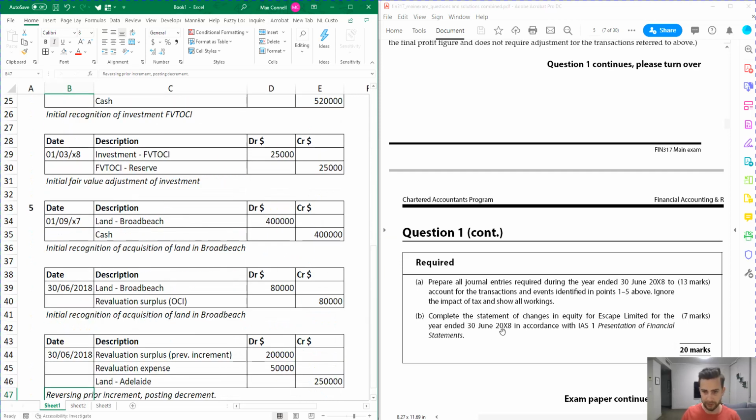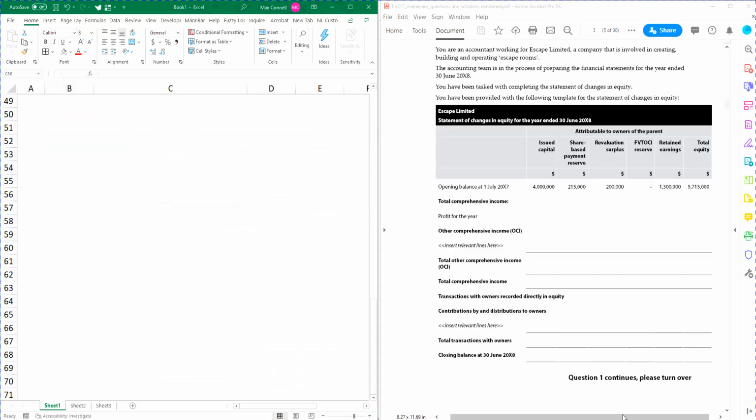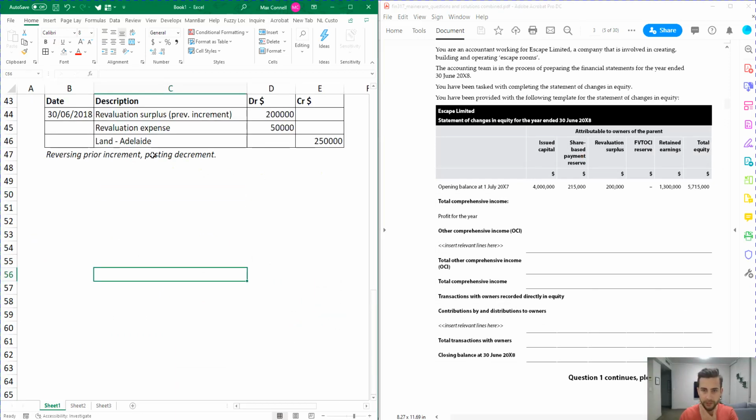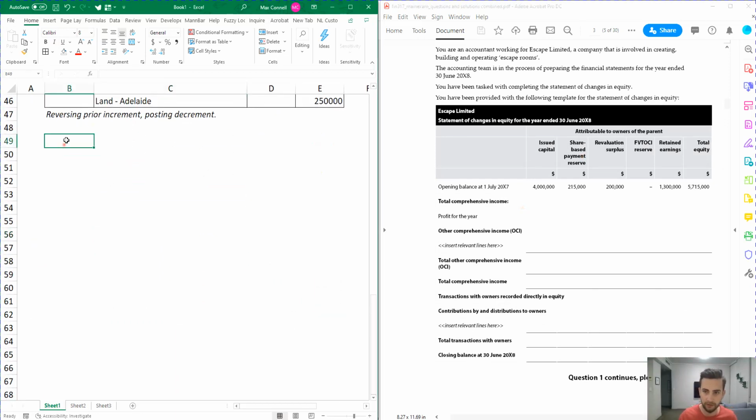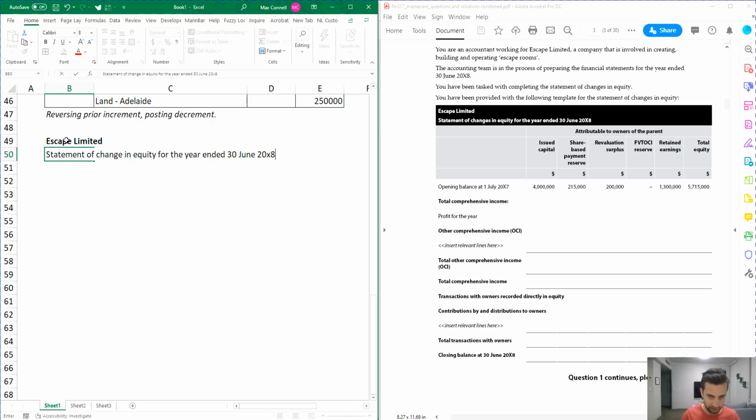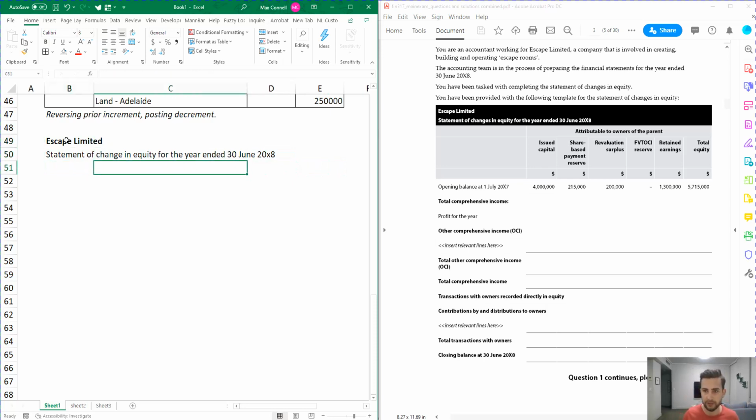Okay, so the next part is we need to complete the statement of changes in equity. I'm just going to fill out the template they've given us. As usual, do not forget the company name up the top. Do not forget the name of the report we're typing, so it's statement of changes in equity, and don't forget the year ended 30 June 20x18. It's easier here because they've given it to us in the question, but when they just tell you to generate a certain report like a balance sheet or P&L, it's common to forget those titles, and then people lose a few easy marks.